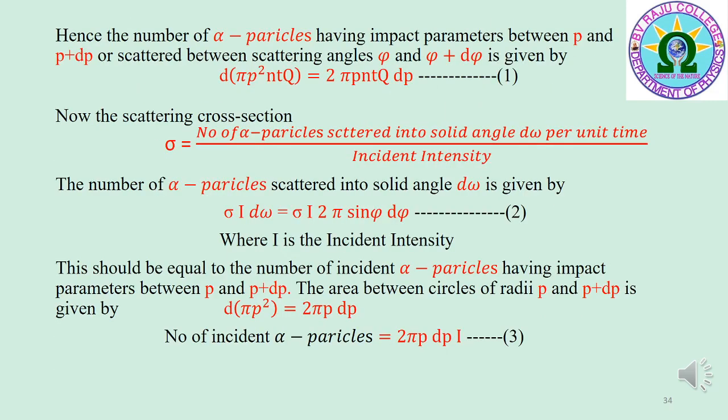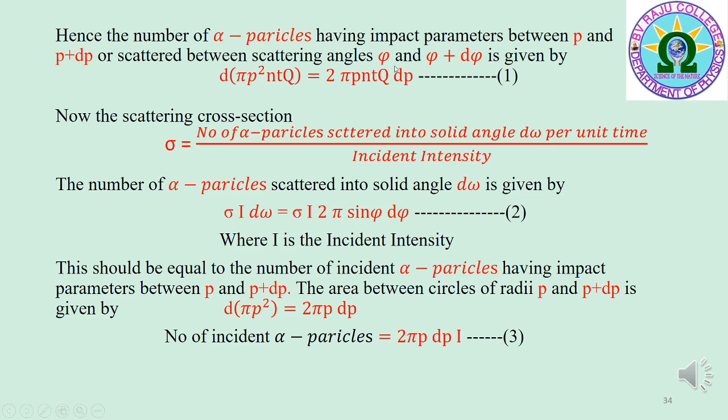The number of alpha particles having impact parameters between P and P plus dP can be obtained by differentiating the probability term pi P square nTQ. That is, d of pi P square nTQ is equal to 2 pi P nTQ dP. That is equation 1. This number also gives the number of alpha particles scattered between scattering angles phi and phi plus d phi.